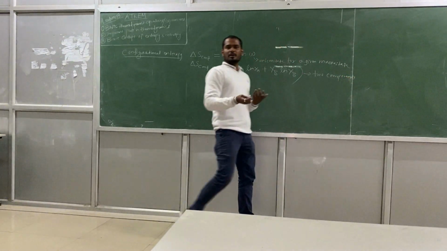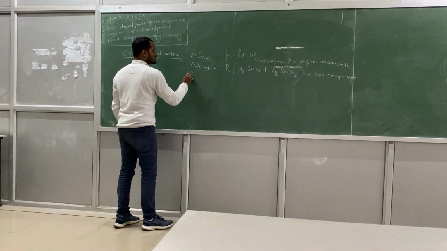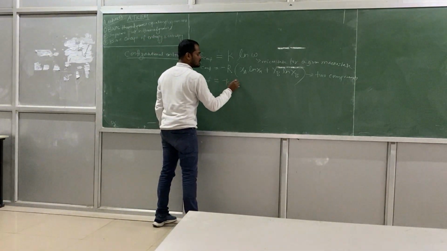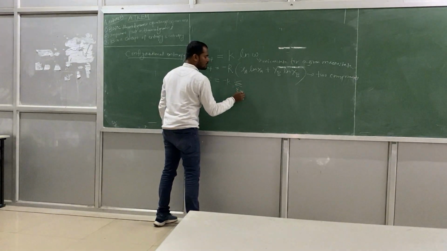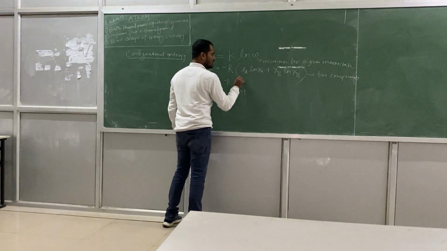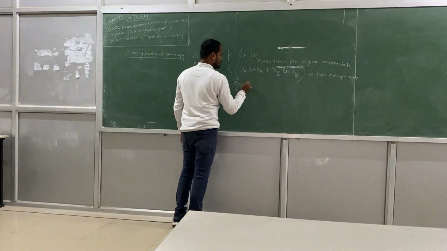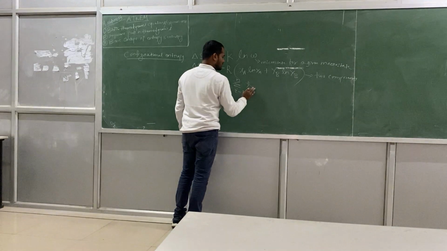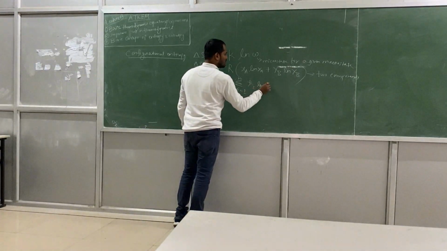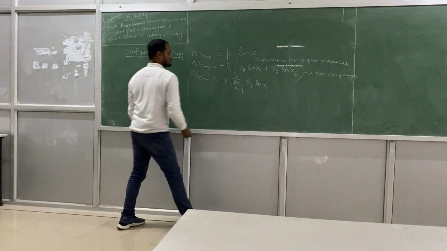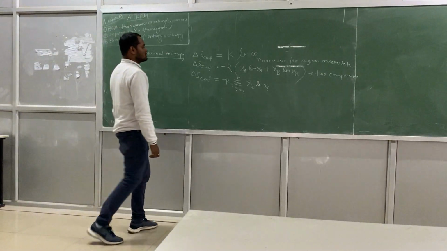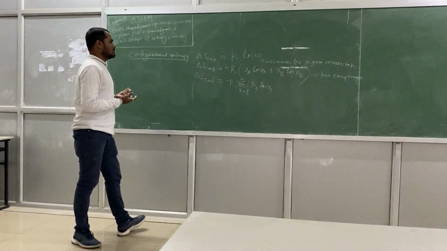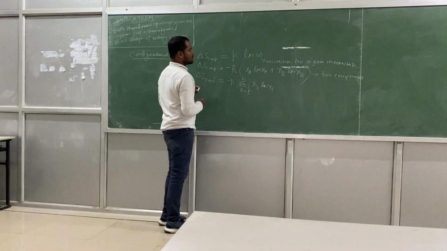So if you have multiple components, the expression will change. Delta S configuration will be minus R summation of i equal to 1 to n, xi log xi. Okay, fine. This is the configurational entropy. Okay.